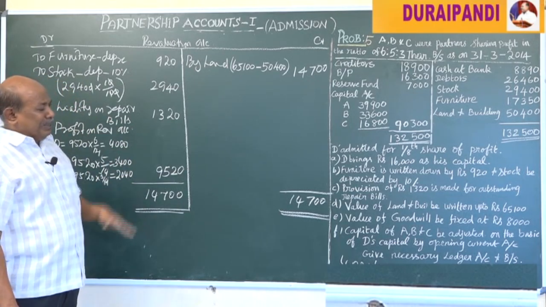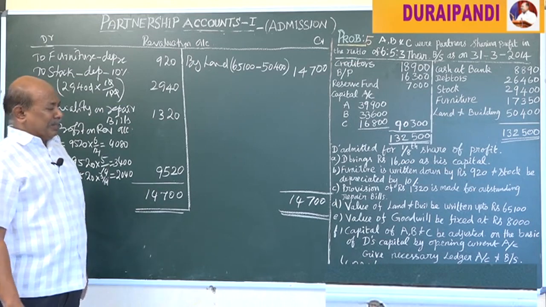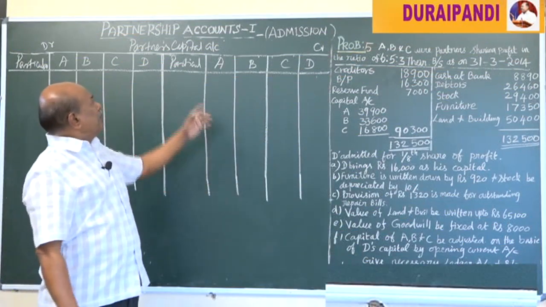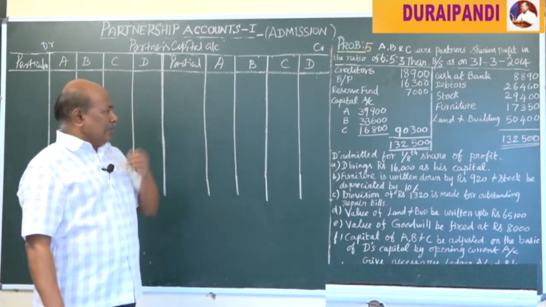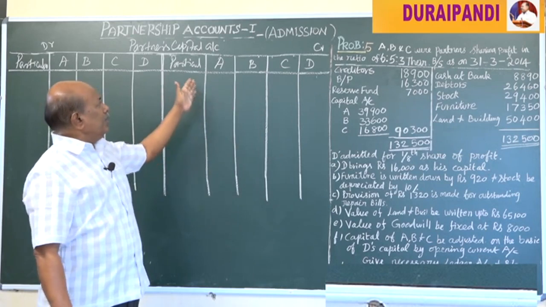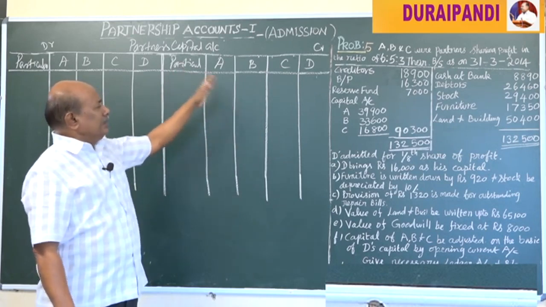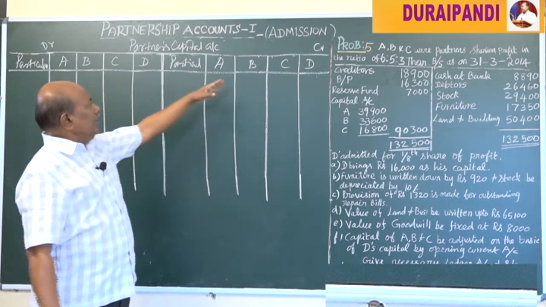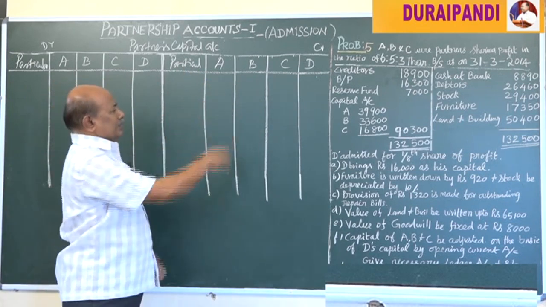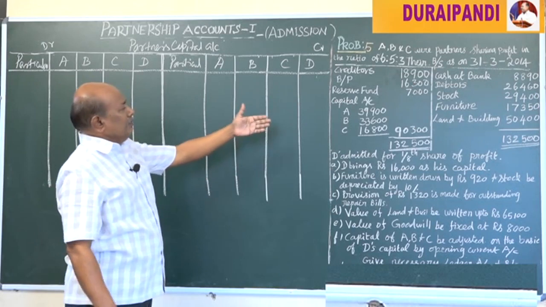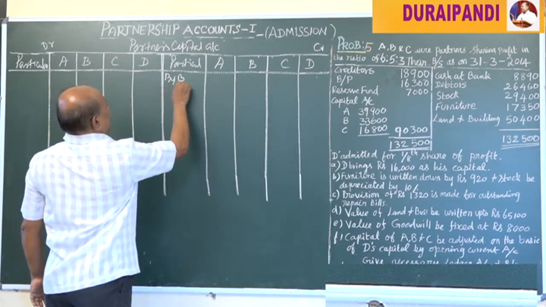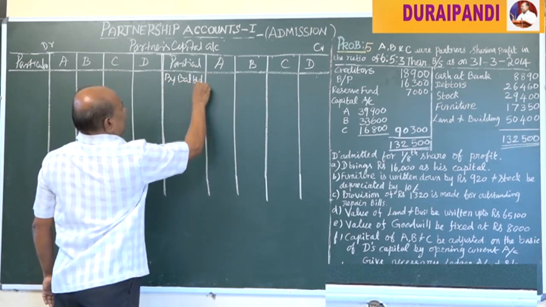Next we have to prepare the partners' capital account. Here there are 4 partners, so we have to prepare the combined form of partners' capital account, that is A, B, C and D. Now the partners' capital account should be credited with the opening balances.